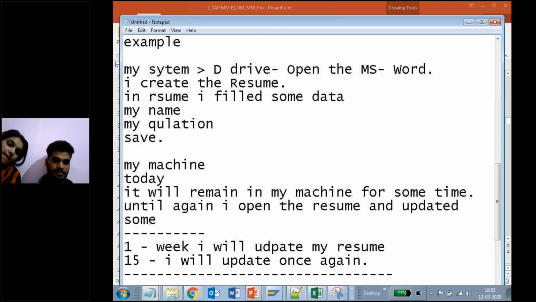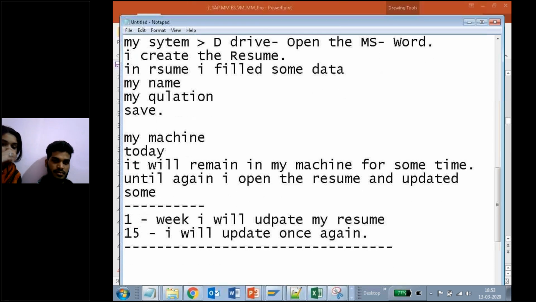Master data, the word itself is telling: master means the data which is stored in a master for a certain time, and which is commonly used.